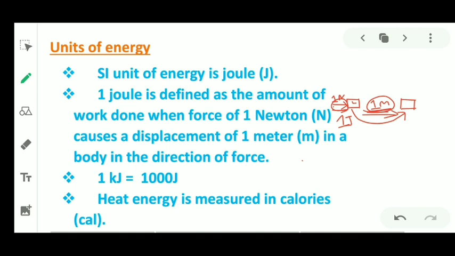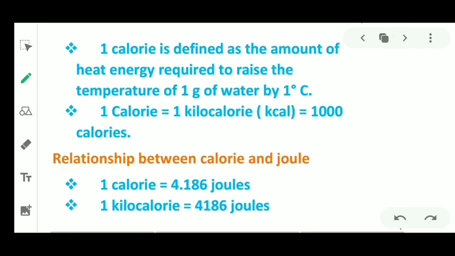Now moving to another unit of energy, that is calorie. Now what is calorie? Calorie is the unit of energy which is used to measure the energy of heat. Now how can we define 1 calorie? 1 calorie is defined as the amount of heat energy required to raise the temperature of 1 gram of water by 1 degree Celsius.